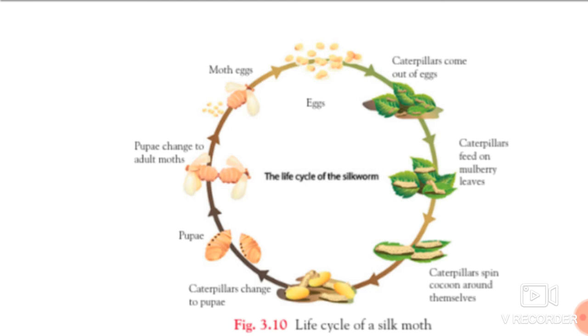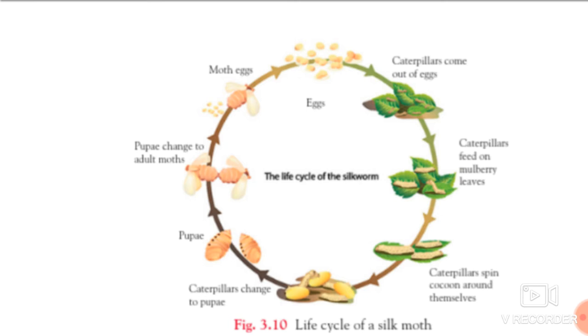Afterwards, whenever these caterpillars grow in size, they secrete one filament from the glands present on the head. That filament, whenever exposed to air, becomes hard. So what does this silkworm do? The silkworm moves its head in such a way that the filament secreted by its glands covers up the body.